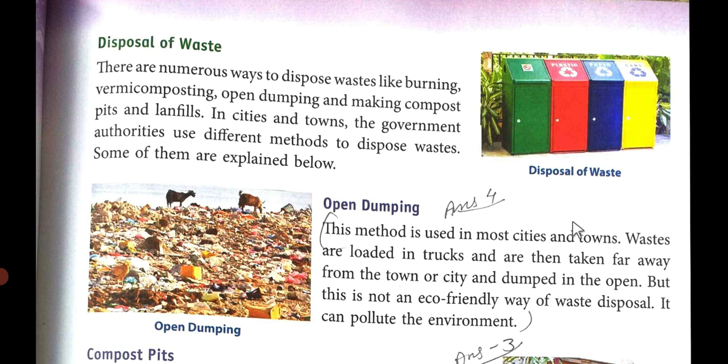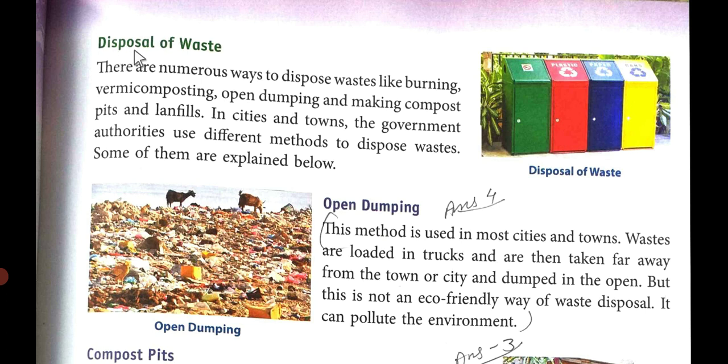On Saturday, we started the chapter Our Environment, chapter number 8. I, Bhavna Joshua, am taking your class for Wednesday. So, let's see.